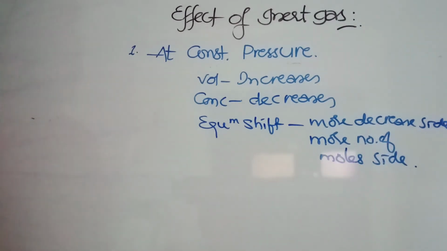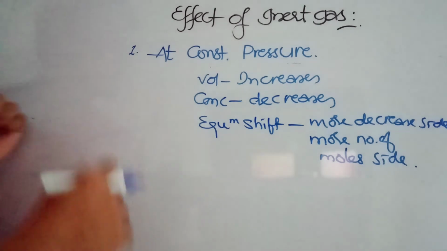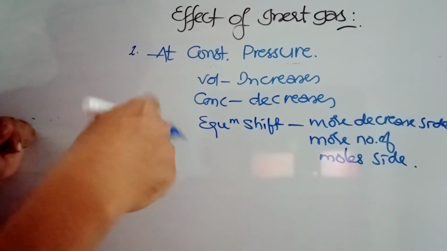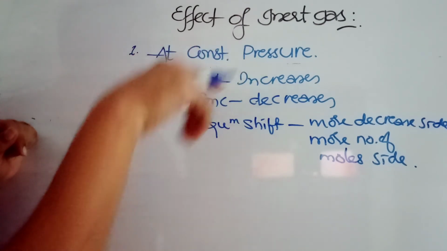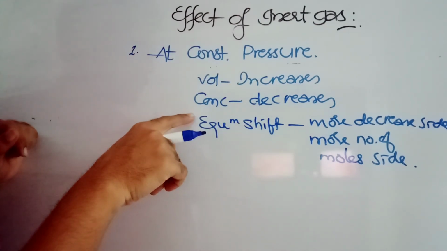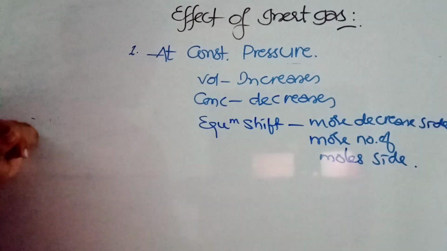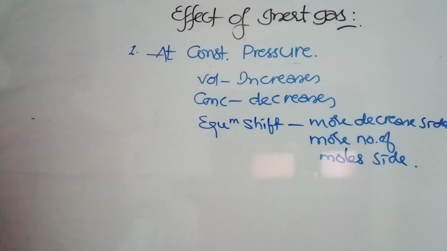When we are adding an inert gas at constant pressure, because of the constant pressure condition, the volume must be increased in order to maintain the pressure constant. That means concentration is going to decrease. Reactants, products, everyone's concentration decreases. Then the equilibrium will shift to the more number of moles side, because on the more number of moles side only, more decrease will be noticed.